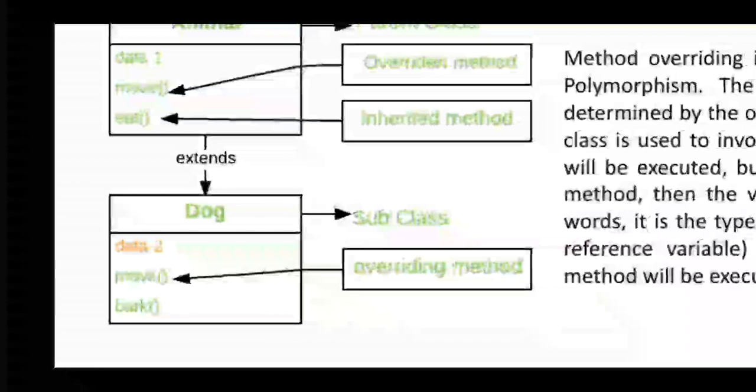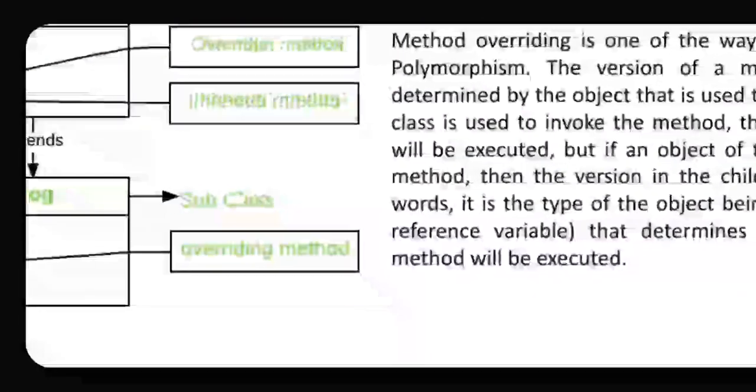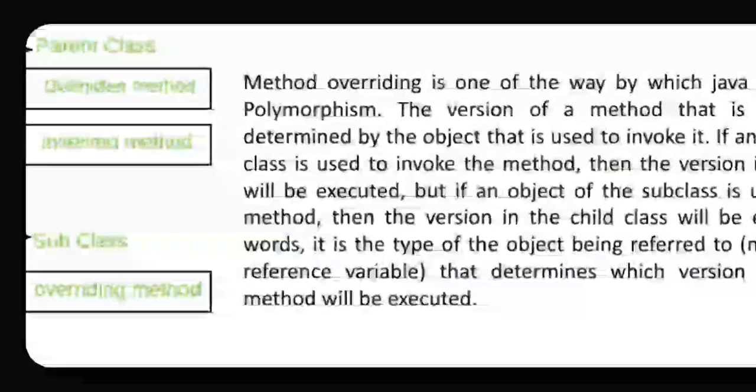So it is called an inherited method. So dog will be inheriting the method eat in the dog object, and it executes the bark statement. So move will not be executed directly, you are going to execute its own function. So we can call that method overriding.